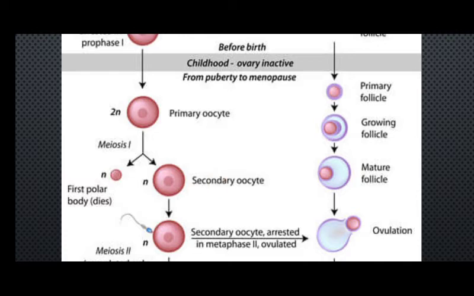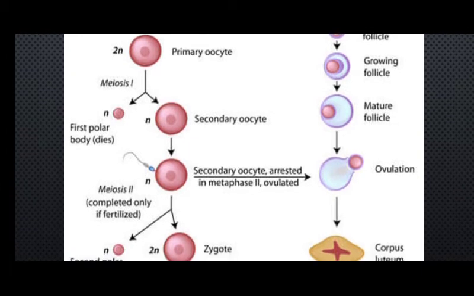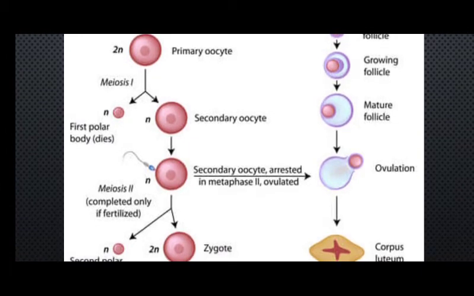Now the secondary oocyte again gets arrested in the process. It enters the meiotic division, but stops in the metaphase stage only. This halt is for the sake of fertilization, because the process completes itself when the cell gets fertilized.